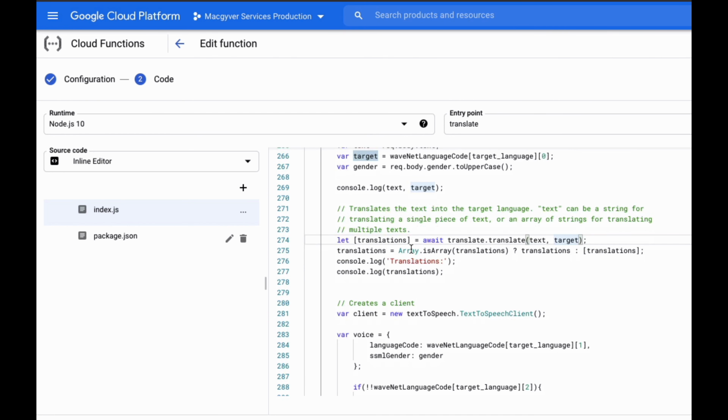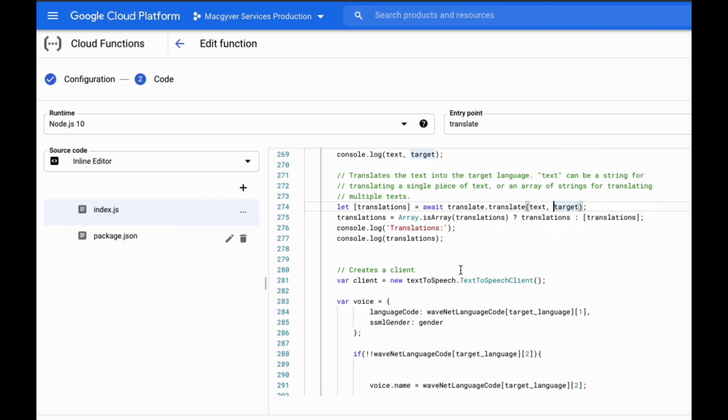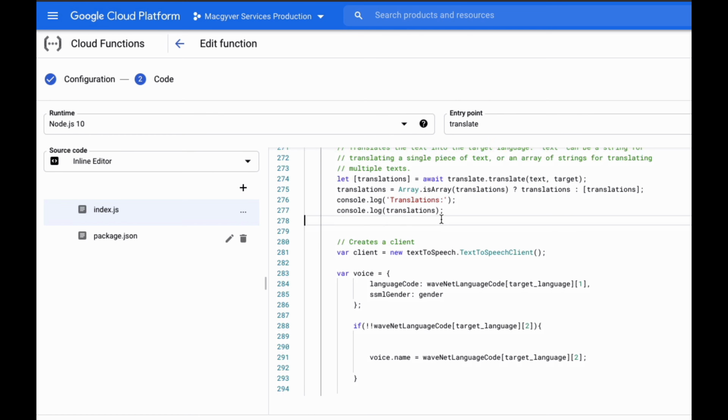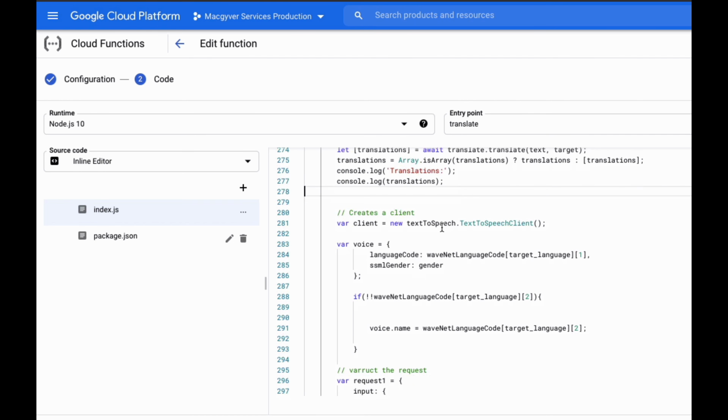And then it'll return text. It's actually an array, but we're only passing a single translation, so there's only one item in the array. And then we can log that. So we passed hello, how are you in Russian, and then it responded with privyet, and then I forget what the rest of it was, but it's going to pass that text into this variable here called translations. And now what we want is to take that privyet Russian text and have someone speak it in native tongue. And that's where we need wavenet.